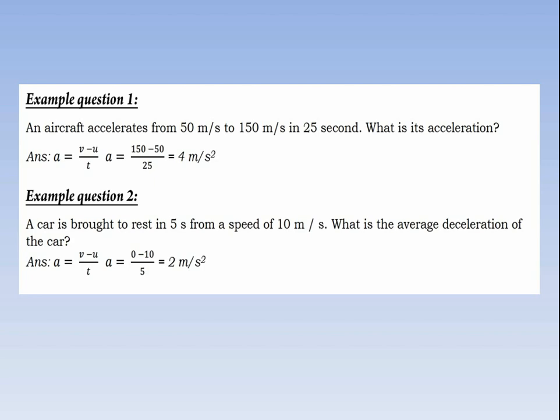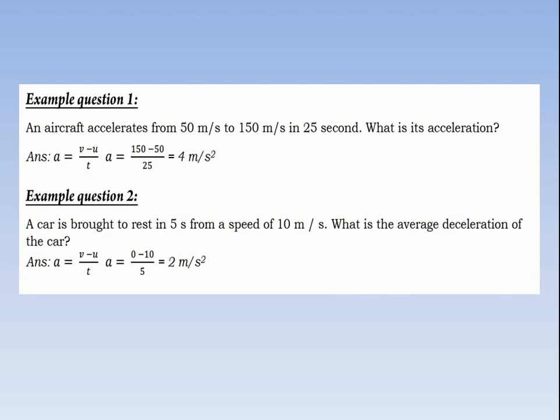When we are going to find acceleration, what do we have to do? We have to find the difference of velocities divided by time, because acceleration is equal to delta v over t, where delta v means v minus u, v is the final velocity and u is the initial velocity, and this change happens in 25 seconds. When we subtract 50 from 150 and divide by 25, we get the answer of 4 meter per second square. In this case, the aircraft acceleration is 4 meter per second square.